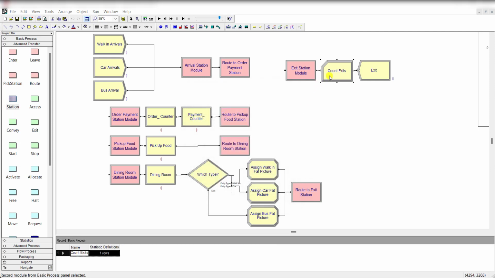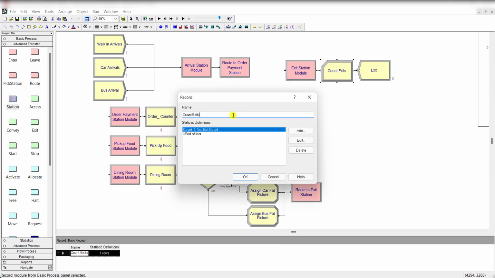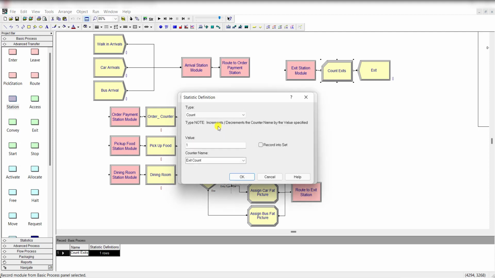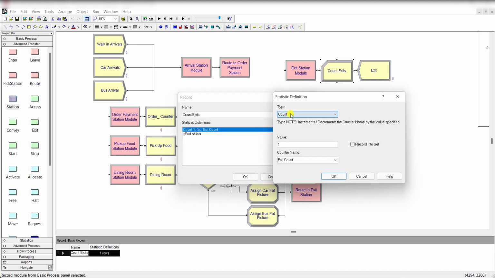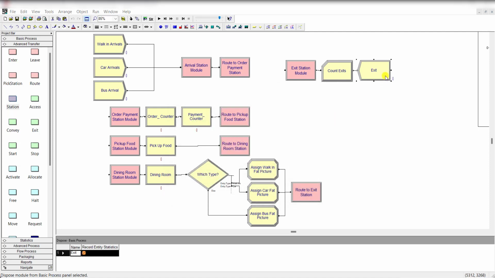Click OK. Then add the record module and rename it as the count exits, and the type for statistics definition is count, value is 1, and the counter name is exit count. Click OK, and then finally exit the module. So this one is the complete flowchart of exercise 4-18.